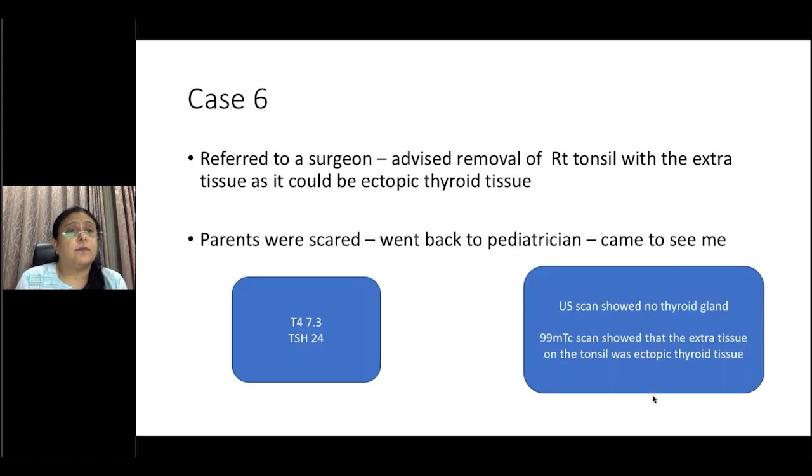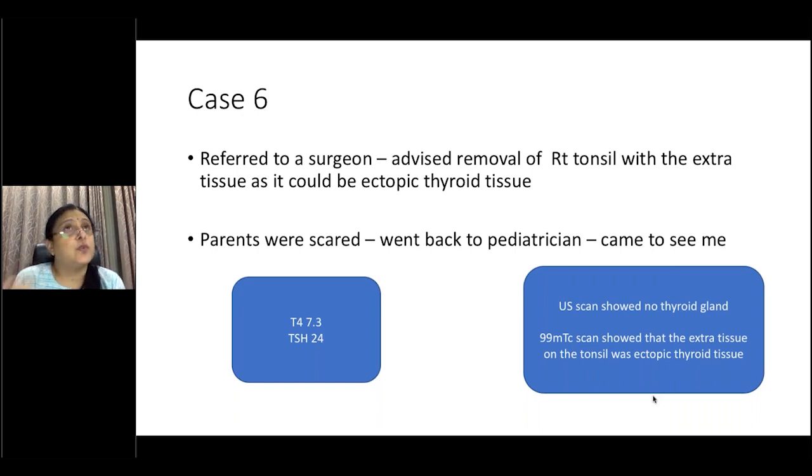The surgeon advised removal of the right tonsil with the extra tissue, as it could be ectopic thyroid tissue. Parents got worried. They went back to the pediatrician, who referred to me. We did an ultrasound scan of the neck, which showed that there was no thyroid gland. Thyroid profile showed that the TSH was 24. So we did a 99m technetium uptake scan, which showed that the uptake in the extra tissue was high, suggesting that there was some thyroid tissue there.